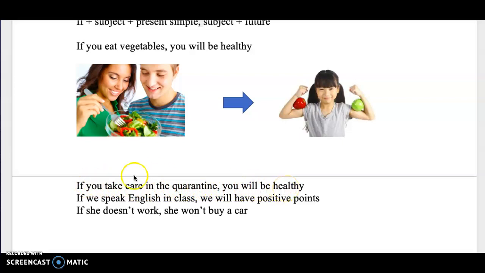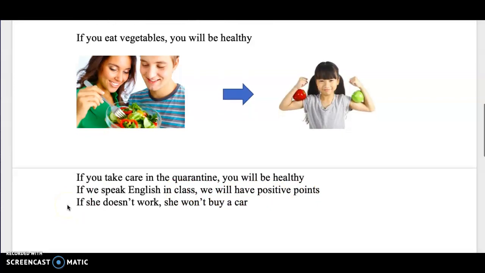Okay? Other example. If you speak English in class, we will have positive points. If we speak English in class, we will have positive points. Okay? Very good. Remember that will is the auxiliary verb for future. Okay? Will have, tendrás. Will be, serás. Okay? For example, will eat, comerás. Okay?